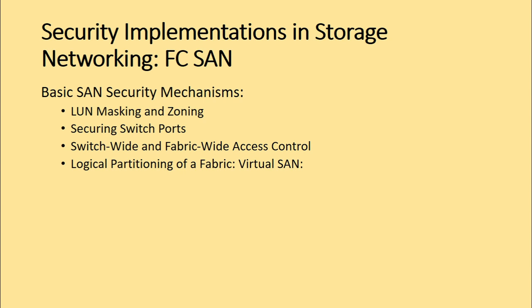So, securing switch ports. Here, the security mechanisms such as port binding, port lockdown, port lockout, and persistent port disable can be implemented on the switch ports, where port binding limits the number of devices that can attach to a particular switch port and allows only the corresponding switch port to connect to a node for fabric access. Port binding mitigates but does not eliminate worldwide port number spoofing. Port lockdown and port lockout restrict the switch port's type of initialization, whereas persistent port disable prevents a switch port from being enabled even after a switch reboot.